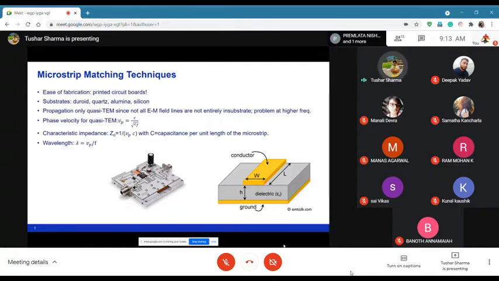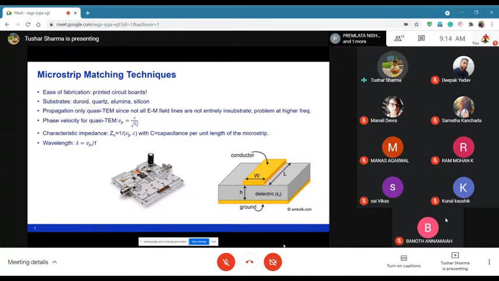The effective capacitance is actually different than what we expect, and because of that issue sometimes we are not able to use the lumped elements. So the main issue with lumped elements is that first of all, at higher frequencies, as we know, there will be a lot of parasitic effects, and at the same time there is also tolerance.